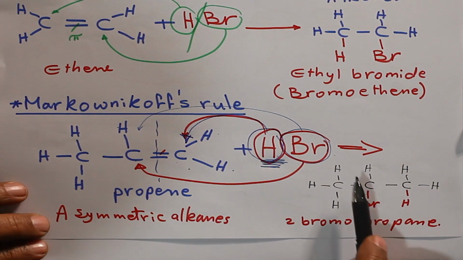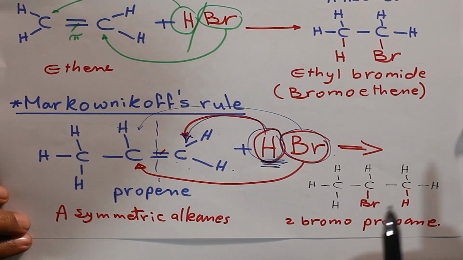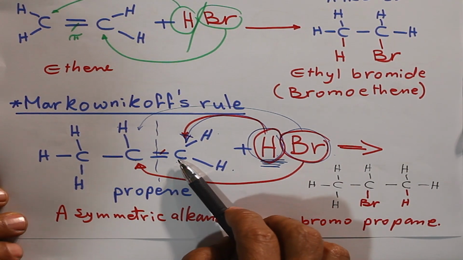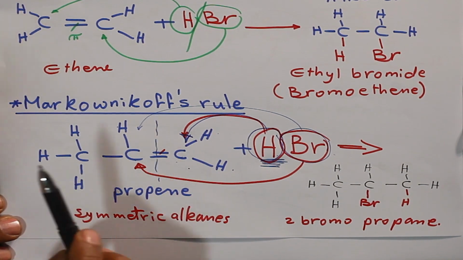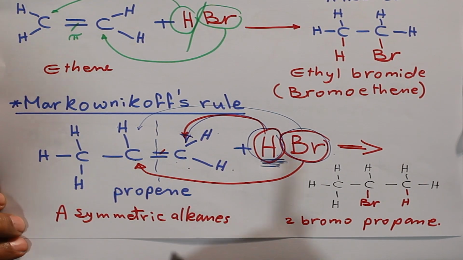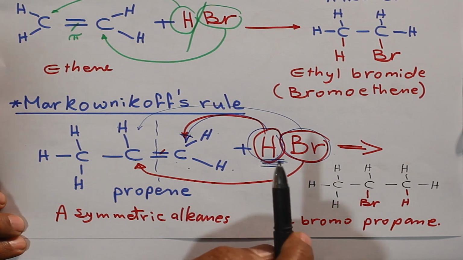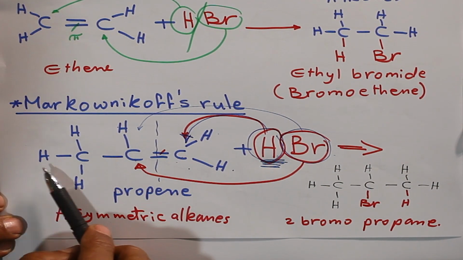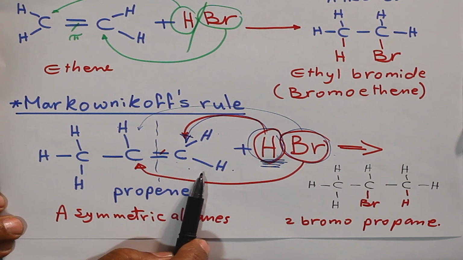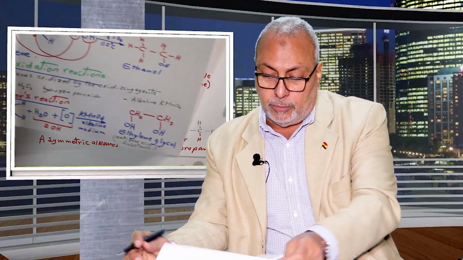And we will ask this question: why 2-bromo, not 1-bromo? Because this molecule is asymmetrical, so we must apply the Markovnikov rule. We must apply the Markovnikov rule because this molecule is asymmetrical. It will produce 2-bromopropane.